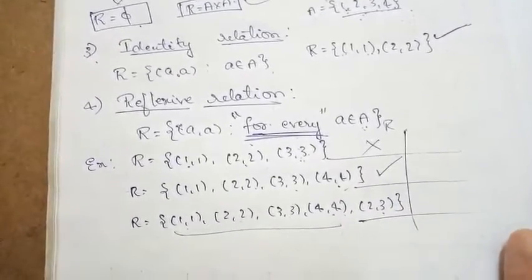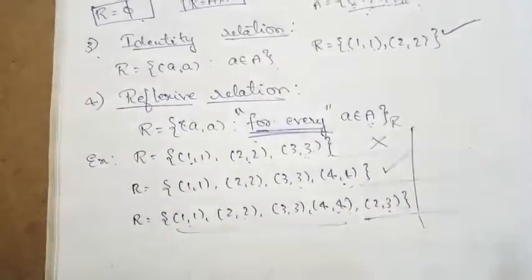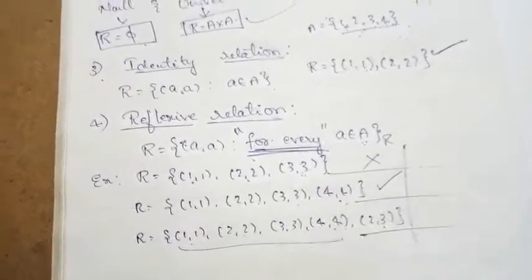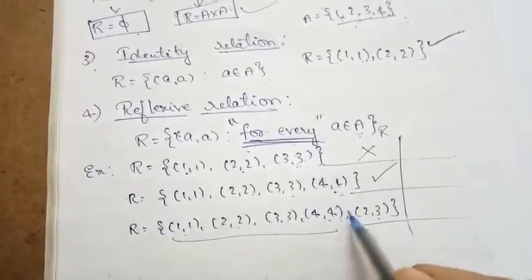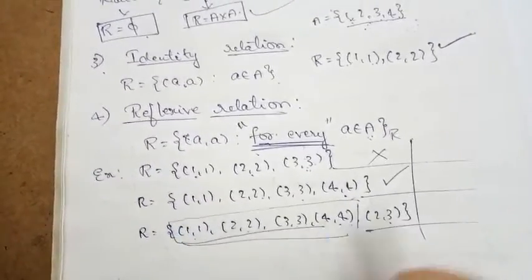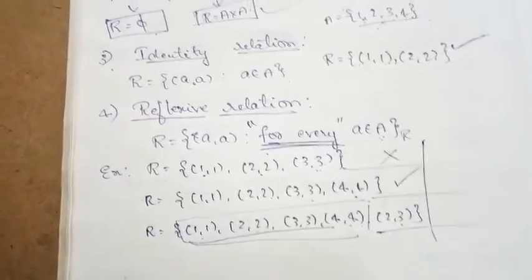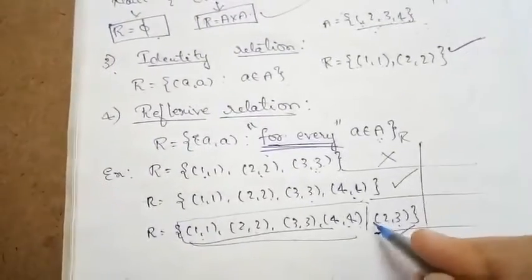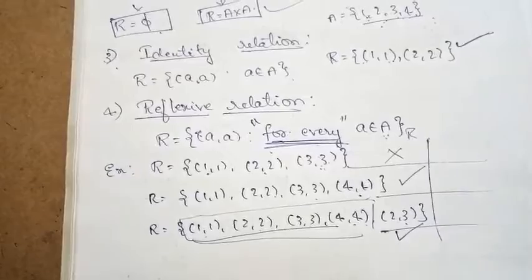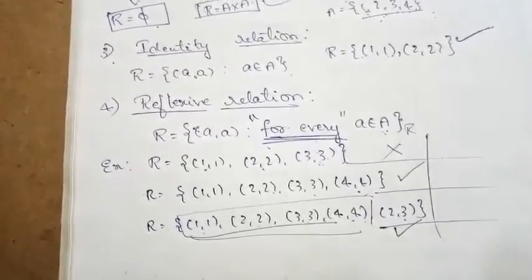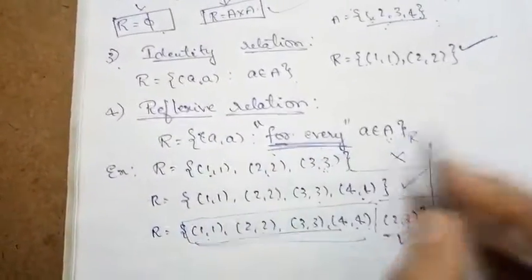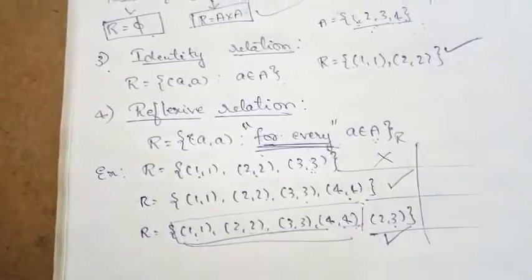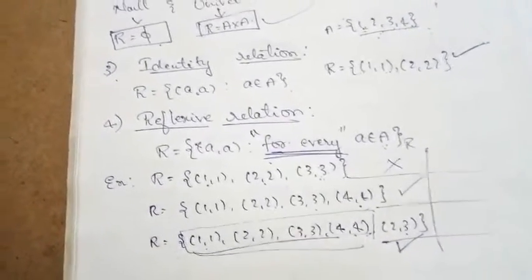Whatever the other ordered pairs might be, we are not bothered, because we are checking for a reflexive relation. Whatever other ordered pairs exist in that relation, if we have the required doublets, then the relation is a reflexive relation. If there are any other ordered pairs also, it is not at all a problem for us. We require only doublets for every element of A. So if for every element of A we have the doublets, then it is a reflexive relation.